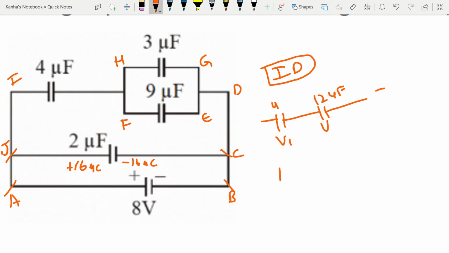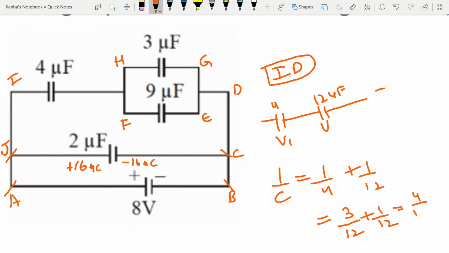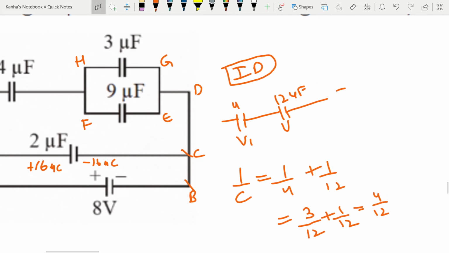So what will be the equivalent capacitance? 1 by C is equal to 1 by 4 plus 1 by 12, which is nothing but 3 by 12 plus 1 by 12 is equal to 4 by 12, which is nothing but 1 by 3.